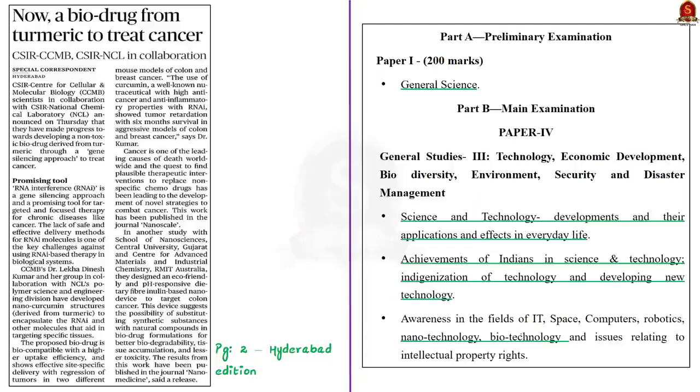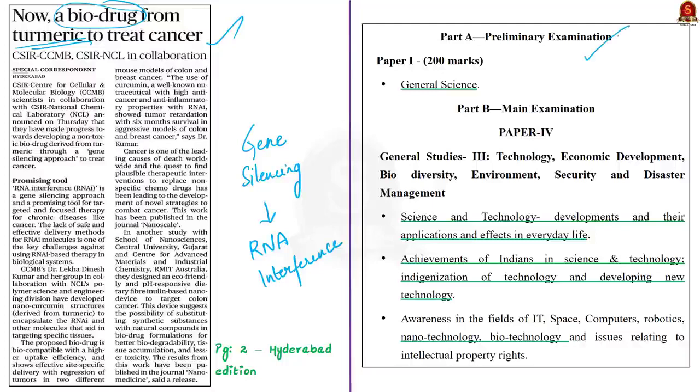Now let us move to the next discussion. Our next discussion and the last discussion for today is going to be based on this news article which has been taken from the Hyderabad edition. It talks about a biodrug. This biodrug is developed to treat cancer, and it is derived from turmeric through a gene silencing approach called RNA interference. And this drug has been developed by the Center for Cellular and Molecular Biology in collaboration with the National Chemical Laboratory. So both CCMB and NCL are CSIR entities. So today we are going to see about this gene silencing approach and also a few facts about the biodrug derived from turmeric. Before that, the syllabus relevant to this discussion is given here for your reference.